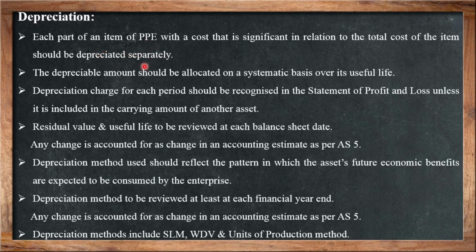What is depreciation? As I earlier mentioned, it is the decrease in the value or residual value of an asset due to wear and tear. Each part of an item of PPE with a cost that is significant in relation to the total cost of the item should be depreciated separately, as I earlier mentioned. Every part or each and every machine will be depreciated separately. The depreciable amount should be allocated on a systematic basis over its useful life. In the next slide, I will explain how depreciation is calculated systematically on the basis of its useful life.